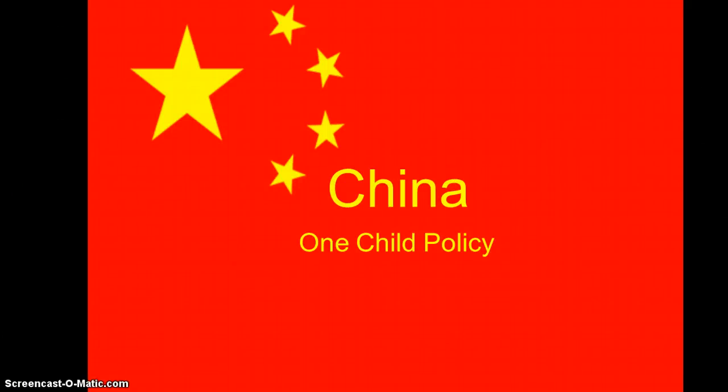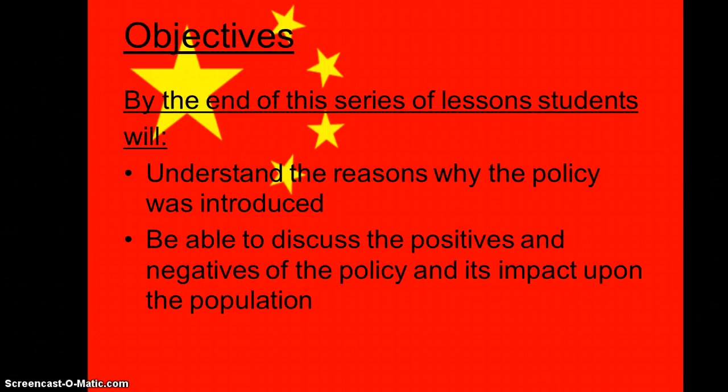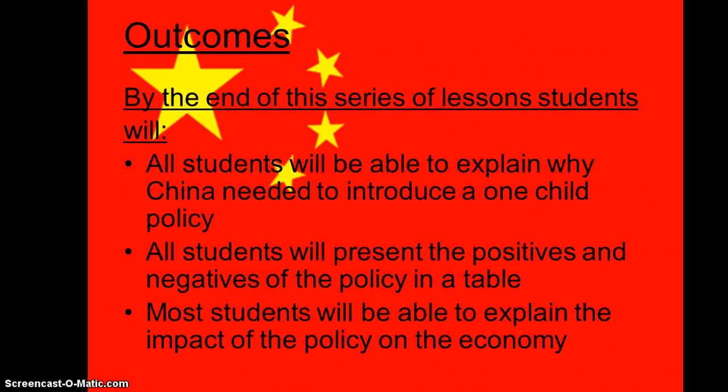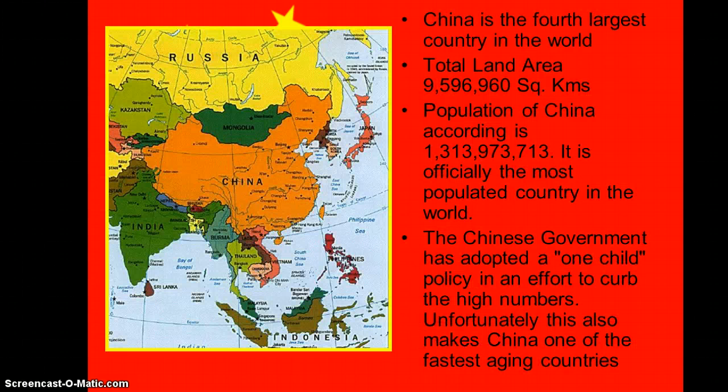Okay, let's go through China's one-child policy. Hopefully by the end of this you'll understand the reasons why the policy was introduced and be able to think about the positives and negatives of the policy and its impact upon the population growth of China. For the exam, you're going to need to be able to explain why China needed to introduce the one-child policy, talk about the positives and negatives of the policy, and explain the impact of the policy on the economy.